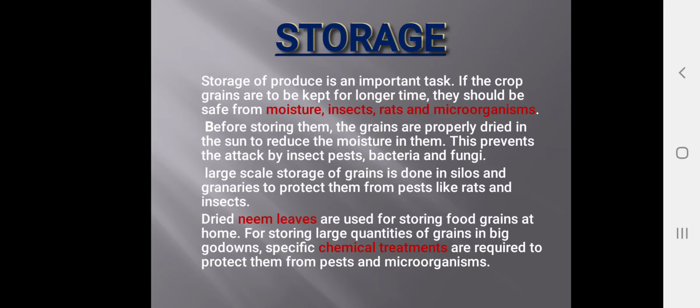Large scale storage of grains is done in silos and granaries to protect them from pests like rats and insects. Dried neem leaves are used for storing food grains at home, as an insecticide. For storing large quantities of grains in big godowns, specific chemical treatments are required to protect them from pests and microorganisms.